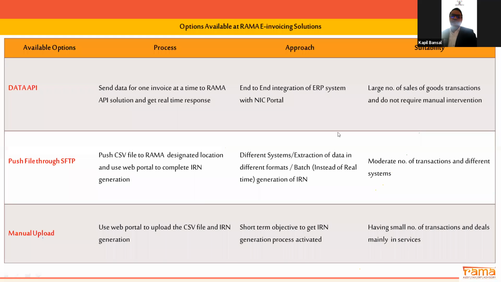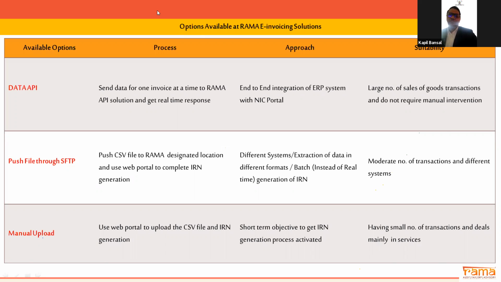Yeah, right. As Arifa explained earlier, you are not required to go to the e-invoicing portal of the government every time you generate an invoice, upload the details, get the information and then raise an invoice.